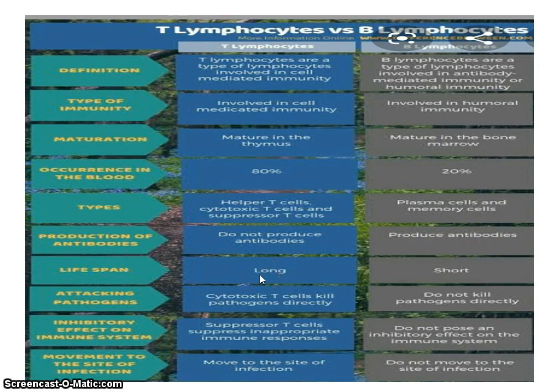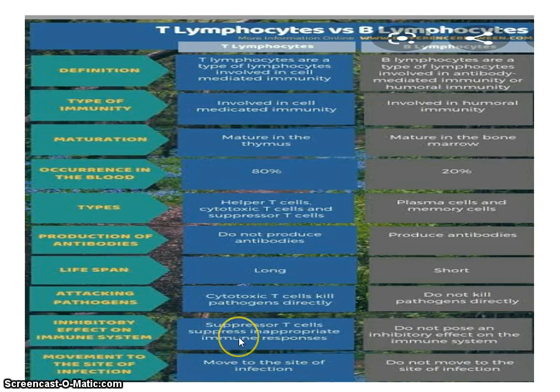Lifespan of T lymphocyte is long. Lifespan of B lymphocyte is short. The cytotoxic T cells kill pathogens directly. B lymphocytes, as we have studied, do not kill pathogens directly, but they interact with the antigen with the antibodies.